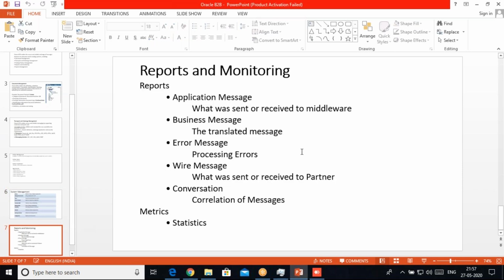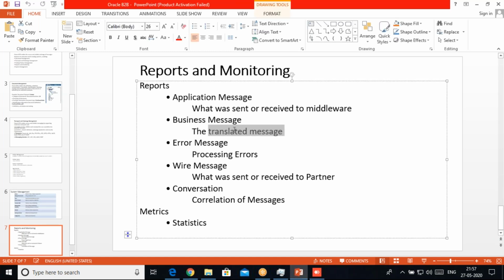Now in the reports and monitoring, we have the option of seeing different kinds of messages. Application messages we can see, like what message was transmitted between the middleware layer and B2B. At the business message we can see what message was sent or what message we received. We have an error message tab where we can see the error messages, and the wire message, which is the message we send to the partner and the message we receive from the partner. This is called the wire message, which we can also see.